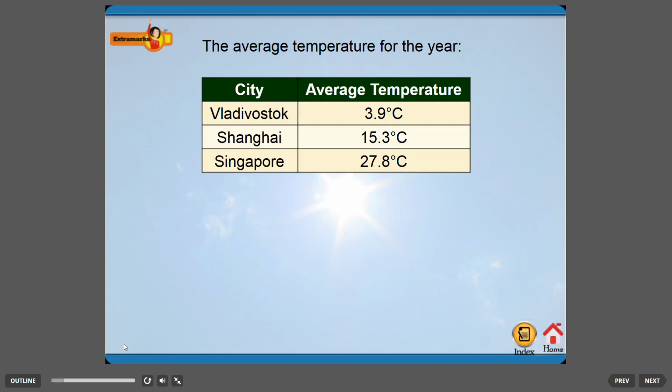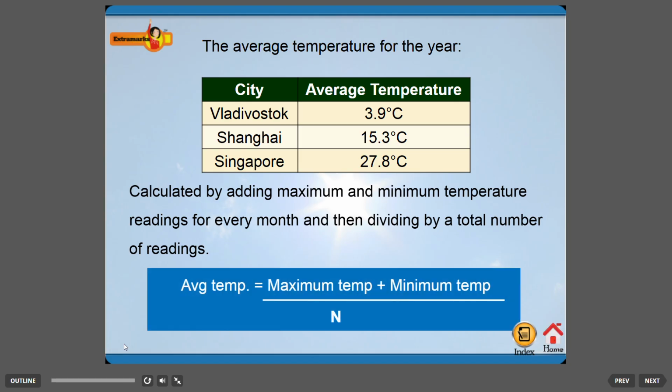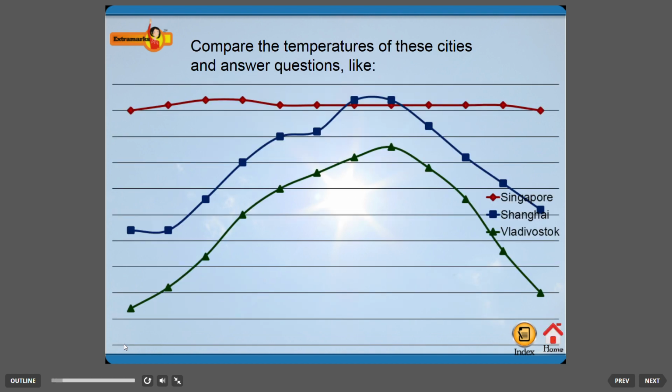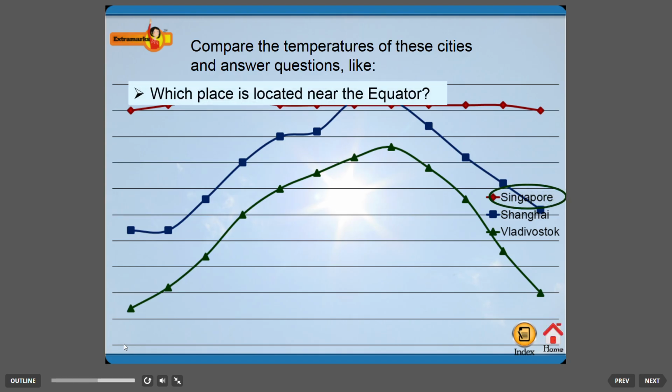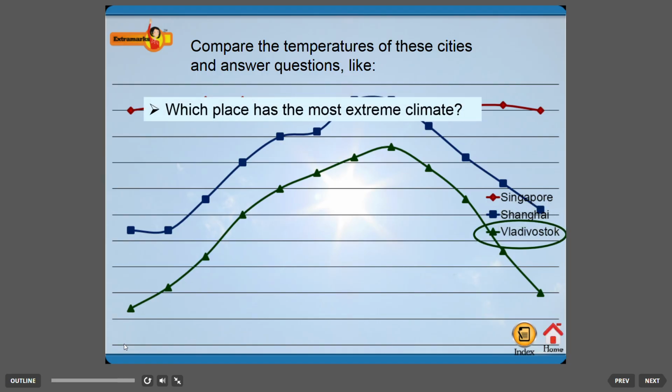Average temperature for the year is calculated by adding maximum and minimum temperature readings for every month and then dividing by the total number of readings. Average temperature equals maximum temperature plus minimum temperature, the whole divided by n. Compare the temperatures of these cities and answer questions like: which place is located near the equator? Which place is warmer in July? Which place has the most extreme climate?